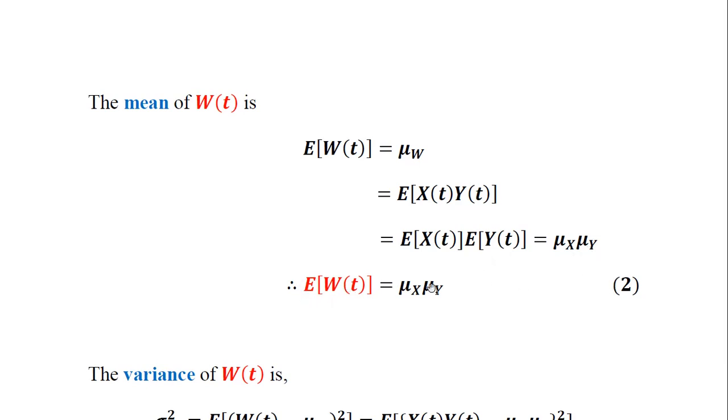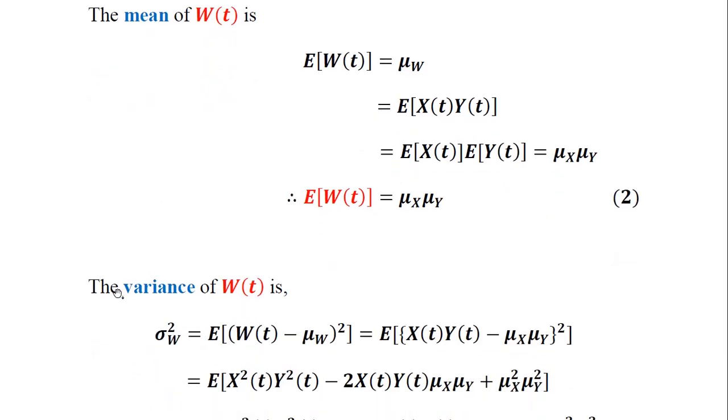So finally we can come to the conclusion that the mean of W of t, that is expectation of W of t, is equal to the product of the individual mean values of the random processes. So mu x represents the mean of the first random process x and mu y represents the mean of the second random process y here. So x and y are participating random processes in this particular case. Therefore the mean of the product of two random processes, expectation of W of t, is equal to the product of the individual mean values of the random processes respectively as denoted in equation number 2.